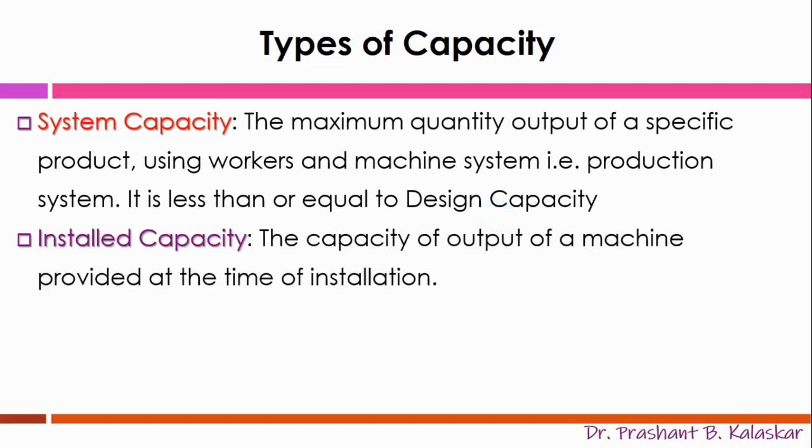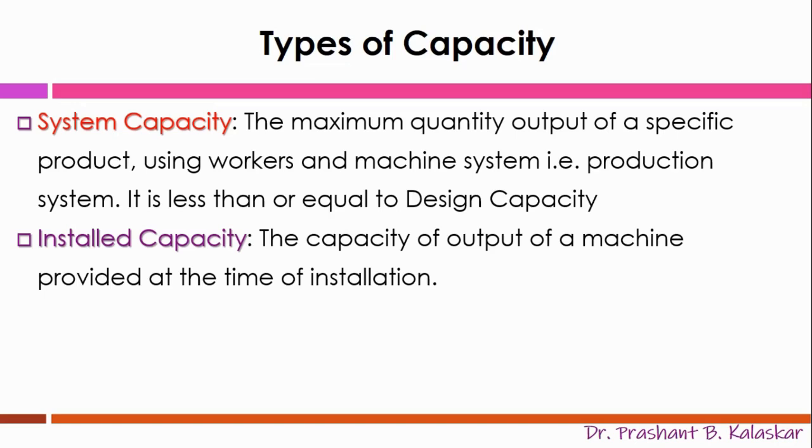Then comes the installed capacity, the output capacity of a machine provided at the time of installation. Actually, design capacity and installed capacity should theoretically be the same. Sometimes the output of a machine can be reduced at the time of its installation due to some constraints such as availability of raw materials, manpower, or desired demanded output quantity.